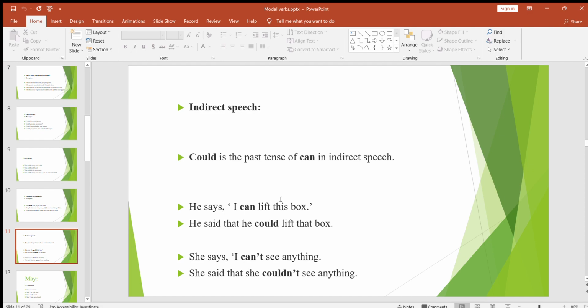He says, "I can lift this box." In indirect speech, it would be he said that he could lift that box. She says, "I can't see anything." She said that she couldn't see anything. So simply for indirect speech, can is changed into could. This is the last use of could as modal verb.